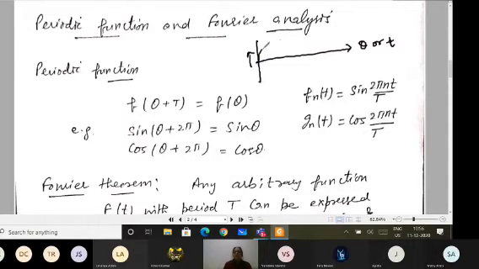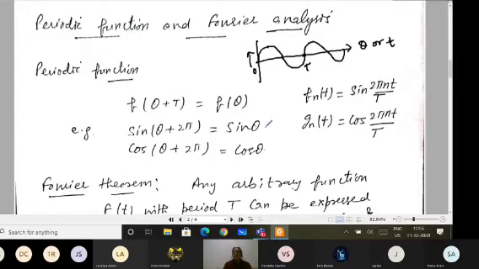And theta is 90, then it has the maximum value; theta 180, again 0. Then this will be repeating itself after capital T. Here time will be T. And after the time T, the motion you can say is getting repeated.